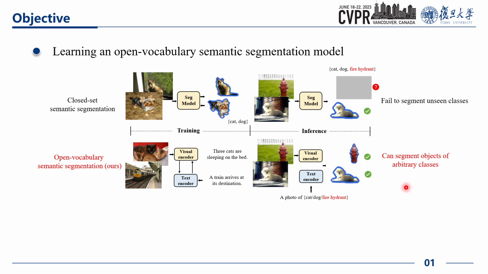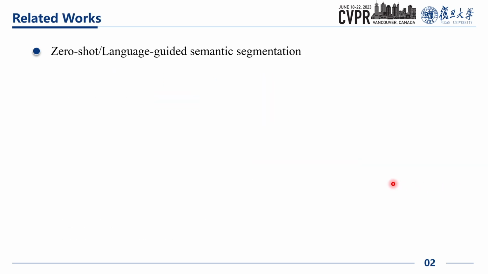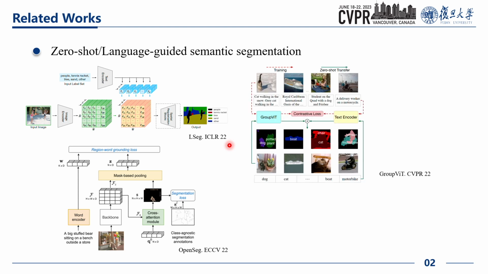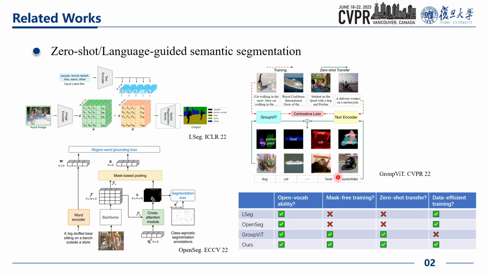There have been some recent works that leverage the pre-trained CLIP model for open vocabulary semantic segmentation. They kept the text encoder frozen and trained the network with pixel-level masks. Another work, GroupViT, adopted image caption data to train a grouping vision transformer for open vocabulary segmentation with zero-shot transferability. However, the model requires extensive image caption data for pre-training. Here, we show that our model not only supports mask-free training and zero-shot transfer, but also can be trained in a data-efficient manner.